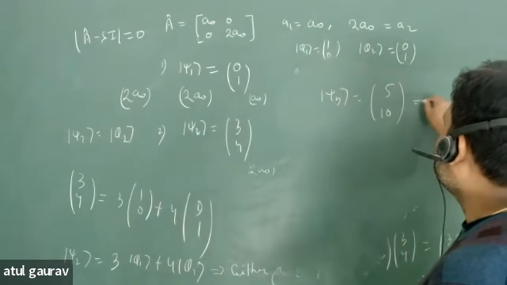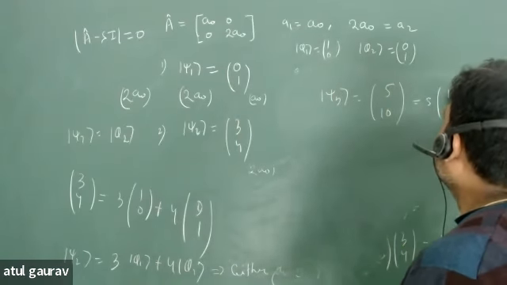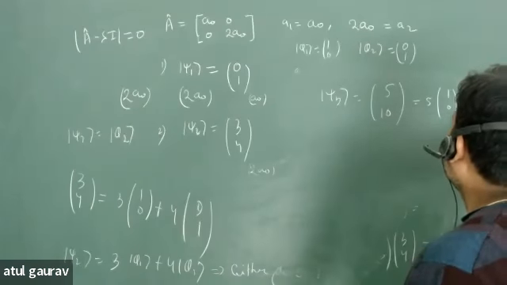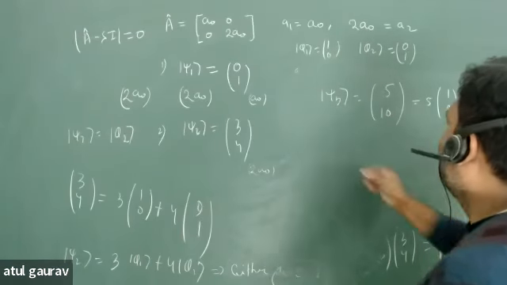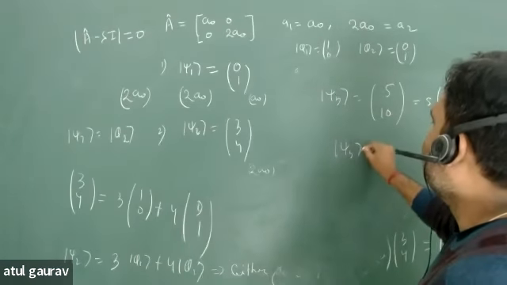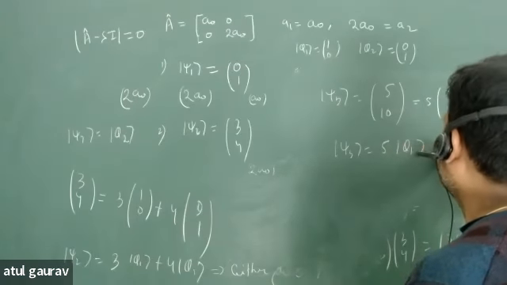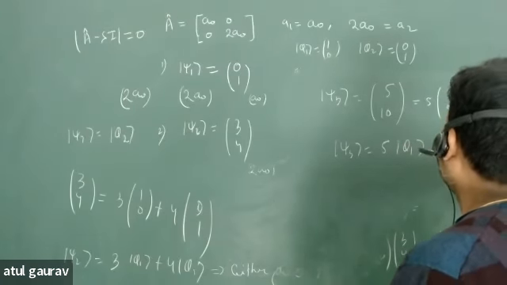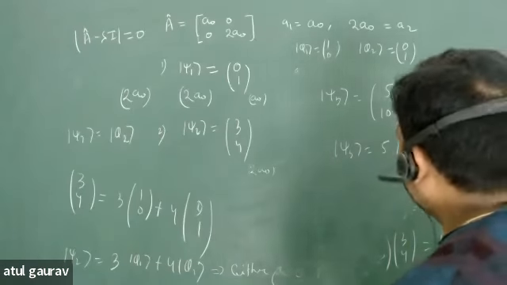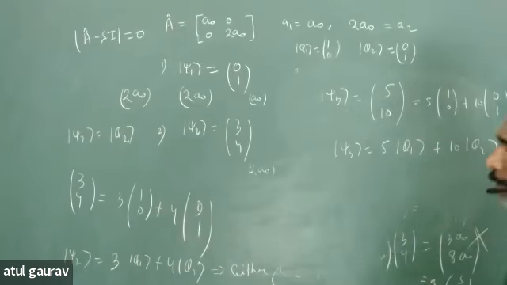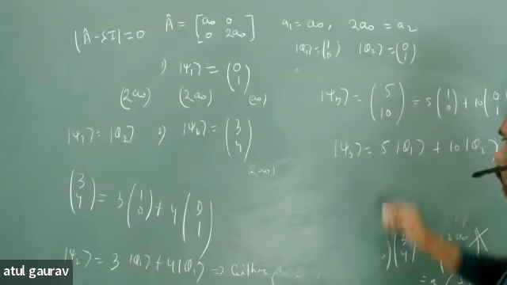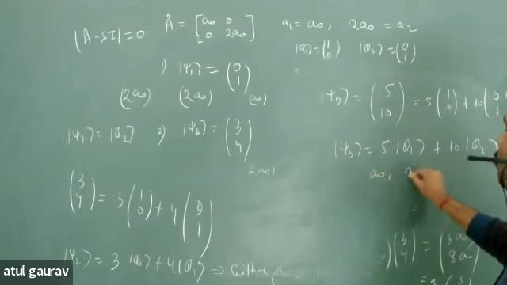Because you can write this psi3 as 5 times 1 0 plus 10 times 0 1. Again you can write your psi3 in basis of 5 phi1 plus 10 phi2. So again, what will be your measurement? A0 or 2A0.